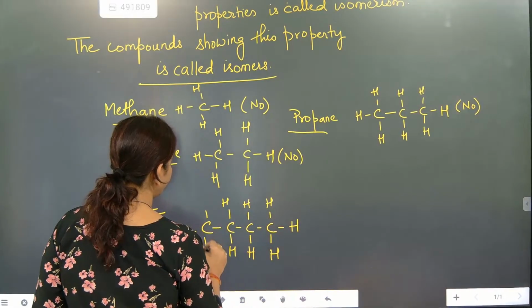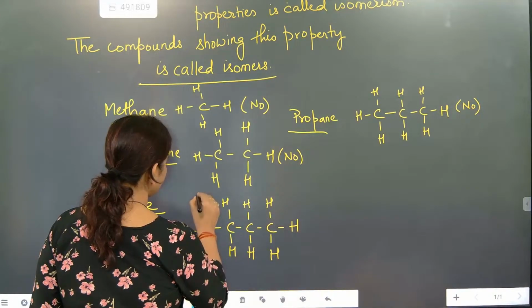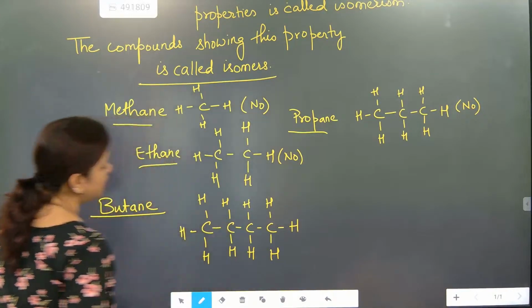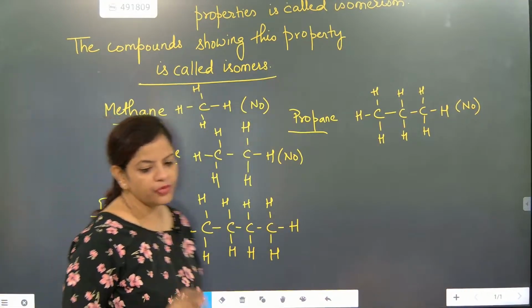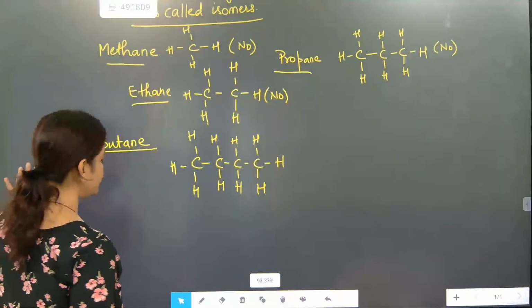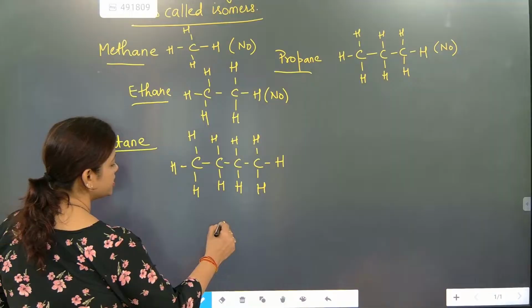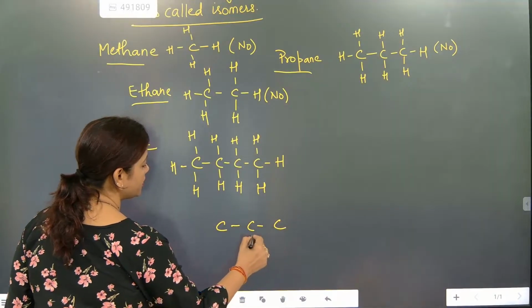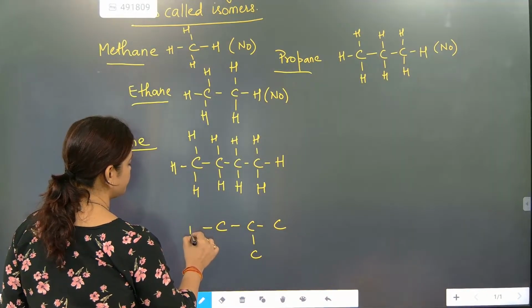This is butane. Now, how many isomers of butane will be there? Come on, check this one out. So when we start, isomers of butane, you check this one: carbon, carbon, carbon, a one carbon chain will come.